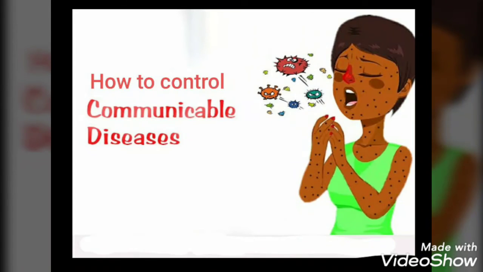The first step is to know the nature of the disease, that means to know the nature of the pathogen and its life history. The second step is to know the mode of transmission of the pathogen, and the third step is to devise protective measures against the attack of the pathogen.